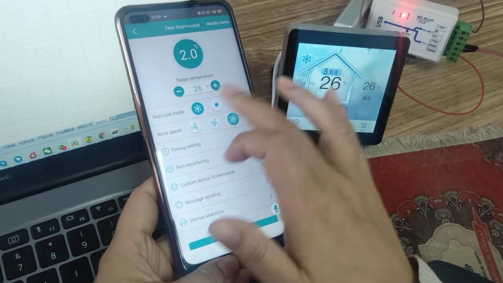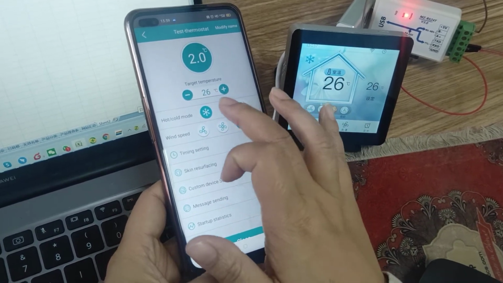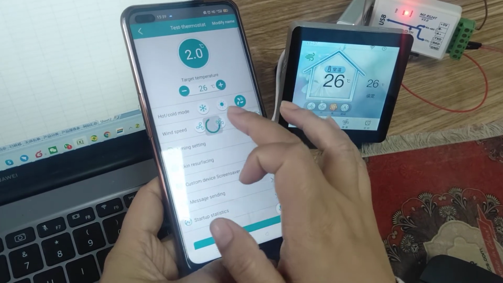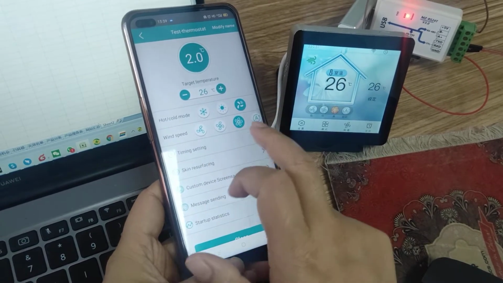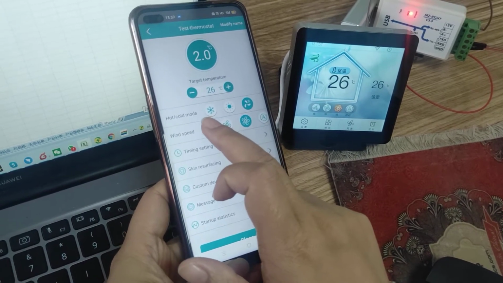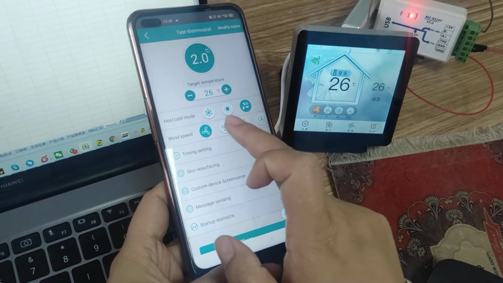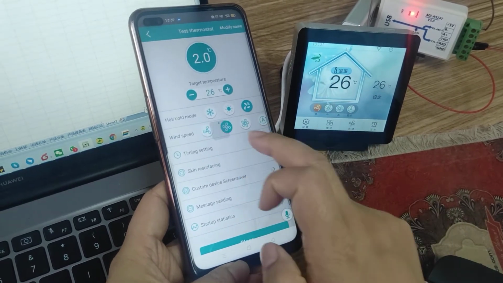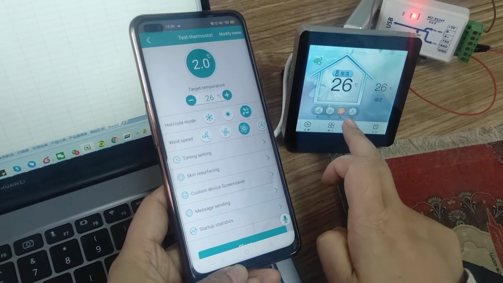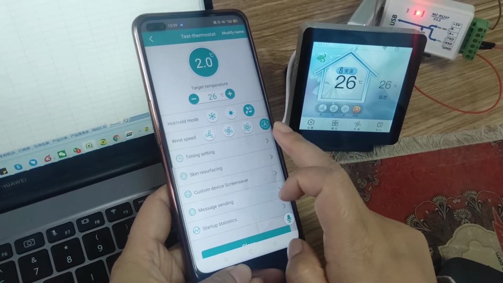Now it's in cold mode. Click here. Here is the hot mode or wind mode. And you can also set the wind speed. This is the low. This is the mid. This is the high. And also this is automatic.